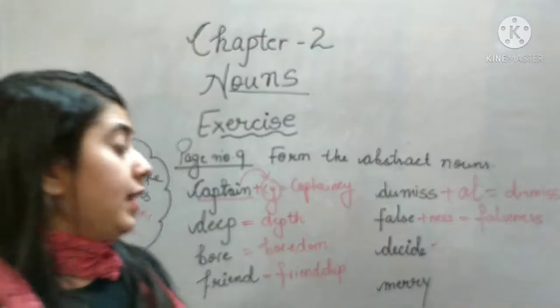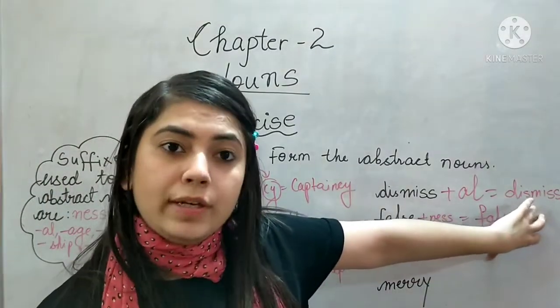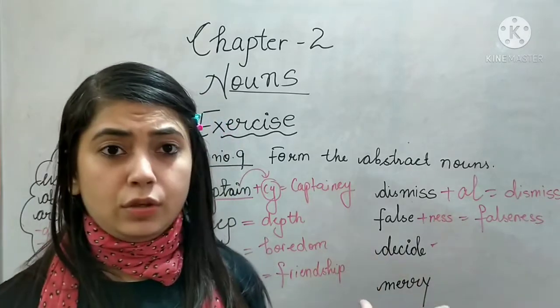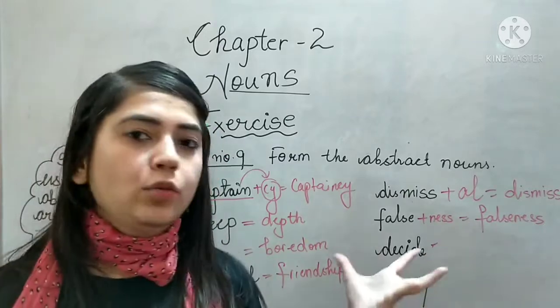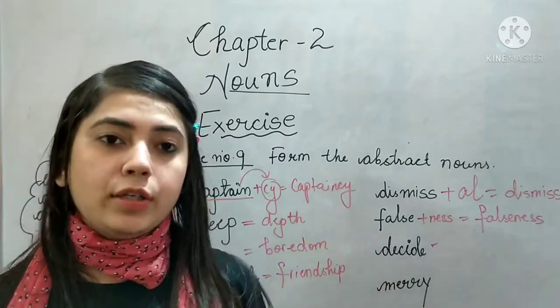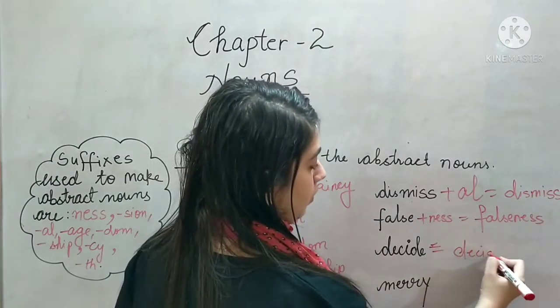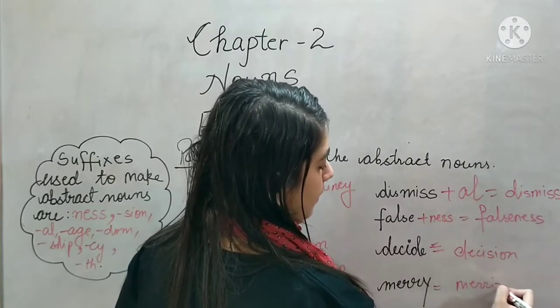Make sure that you make abstract noun accordingly. You know that abstract nouns are the nouns which cannot be touched. They just can be felt. So try to make the abstract nouns according to that only. Decide, decision. Merry, merriness.